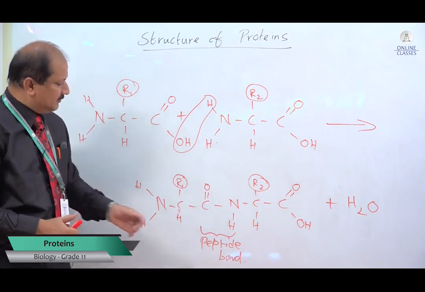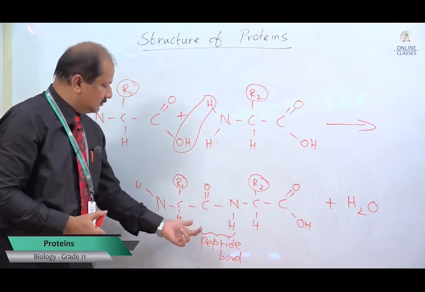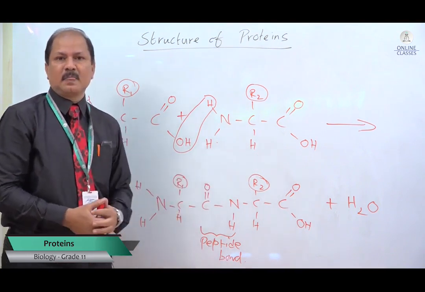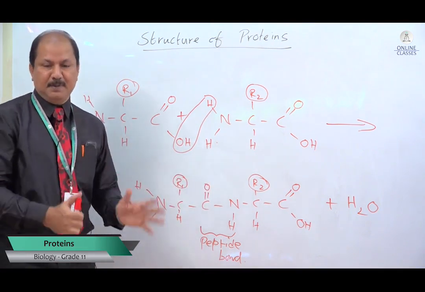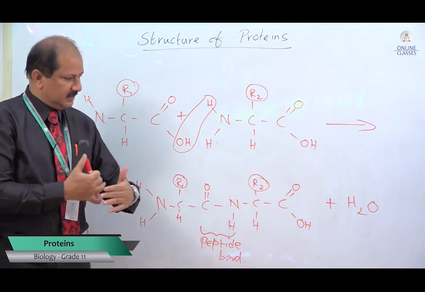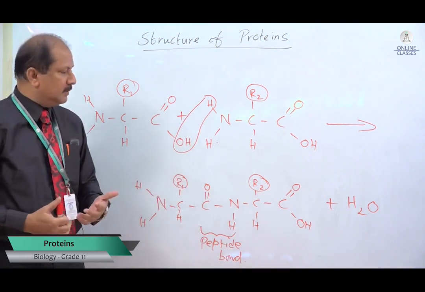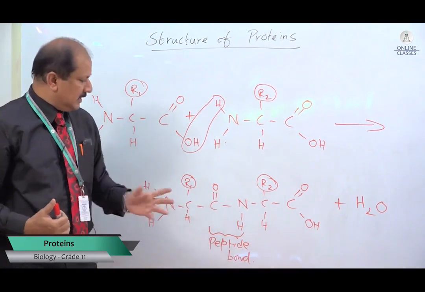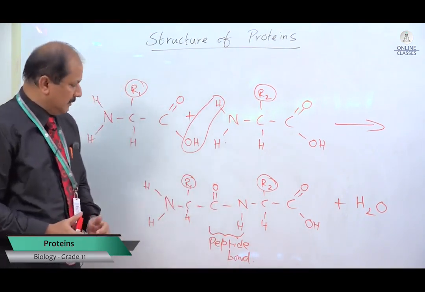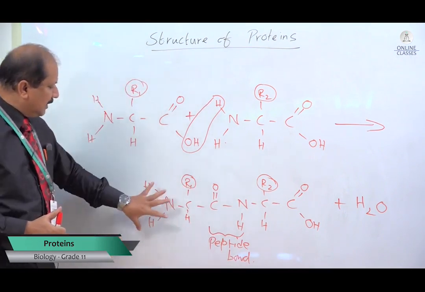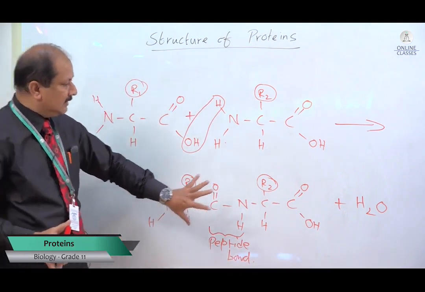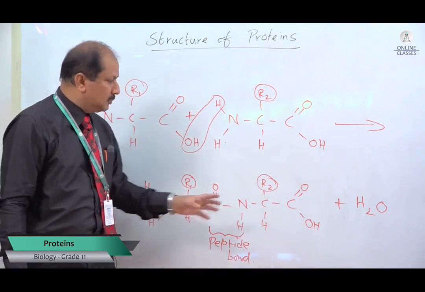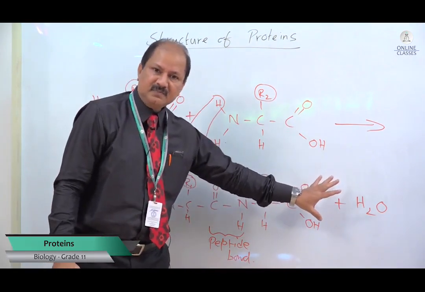So what is the name of this molecule now, when 2 amino acids join together? This is the dipeptide. If I attach hundreds and hundreds, undergoing condensation reactions, it will form a polypeptide chain, and the bond between them will always be a peptide bond. One end will be the amino end, and the chain might be very long. So one end will always contain an amino group, the other end always contains a carboxylic group.